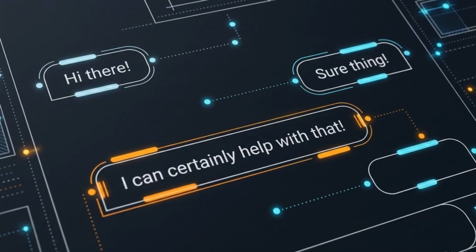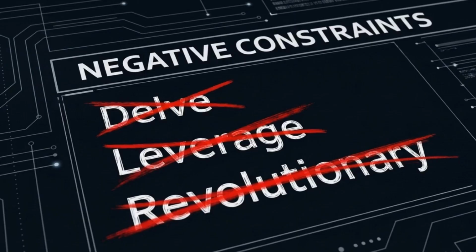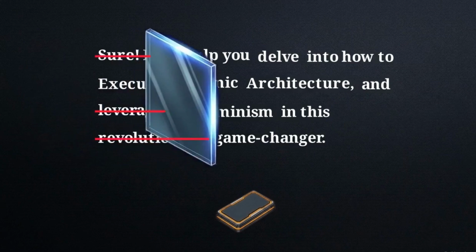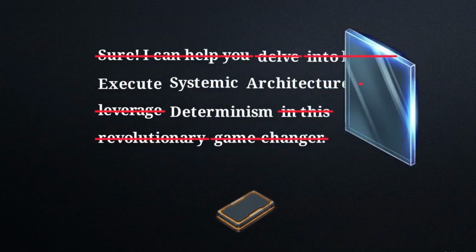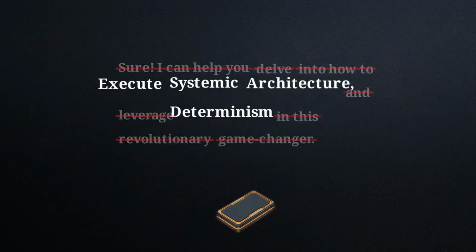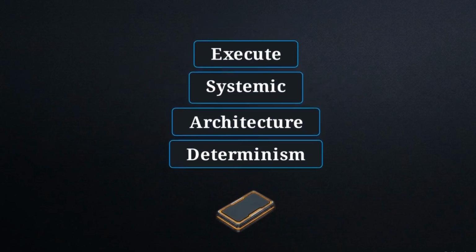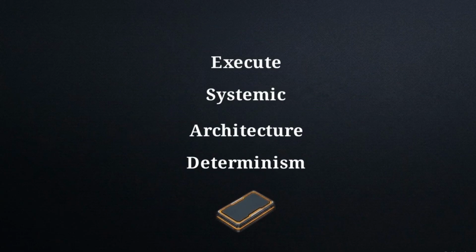Language models favor high-frequency conversational tokens by default. Forcing higher-value token selection requires the active suppression of these linguistic tendencies. A word blacklist acts as a laser grid, destroying specific buzzwords before they are generated. Format exclusion removes conversational filler and polite introductions. This leaves only the dense core data required for the task.